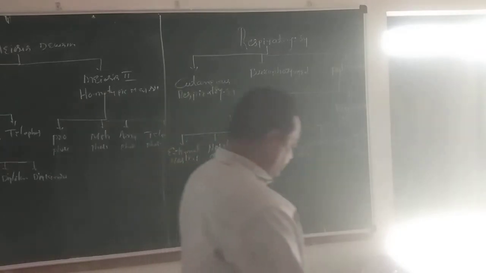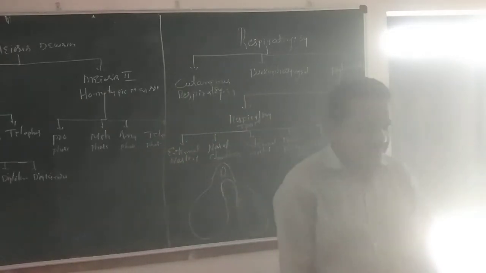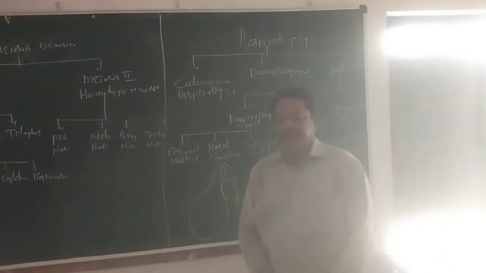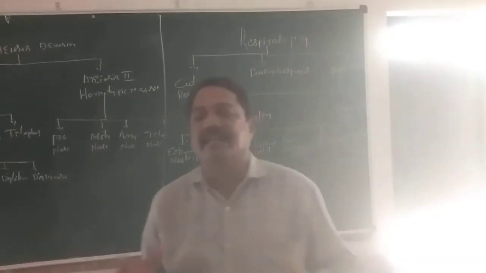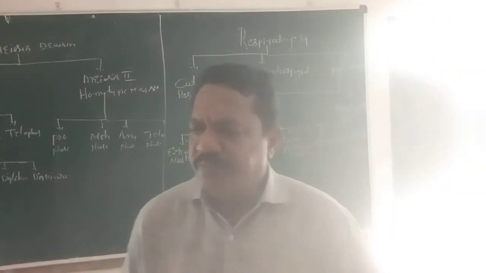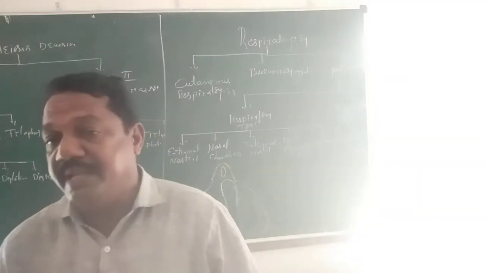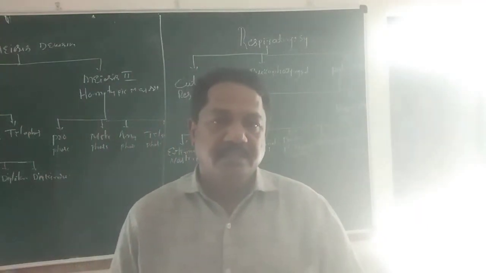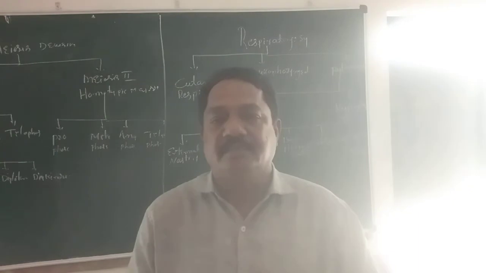First is cutaneous respiration. What does cutaneous respiration mean? It is respiration carried out by the skin. The skin plays a major role, especially in amphibians. The skin acts as a respiratory organ.